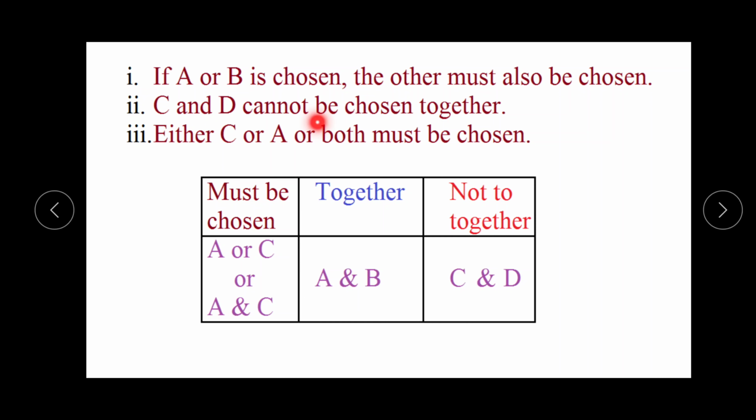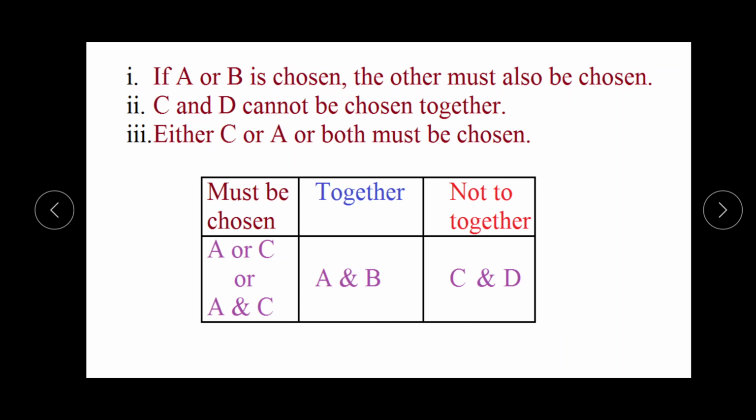C and D cannot be chosen together. It means this is the not-together condition, and in this condition C and D cannot be together. If we are choosing C, we cannot choose color D. If we are choosing color D, we cannot choose color C. The third condition is: either C or A or both must be chosen. This is the must condition. It means we have to choose at least one from these 2 colors, but we can choose both also.